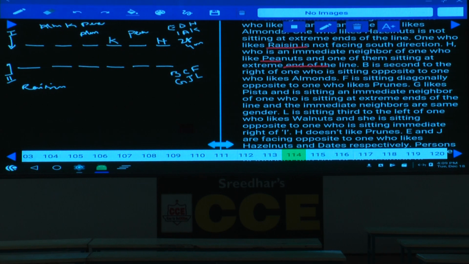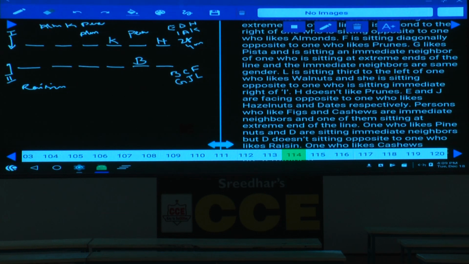B is seated second to the right of the one who is seated opposite to almond. Almond is here. B is seated second to the right, hence B must be at this place, isn't it? B is seated second to the right of the one who likes almond. Next one, F is sitting diagonally opposite to the one who likes prunes.